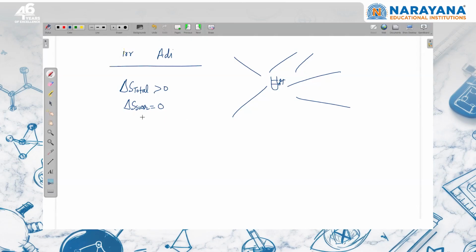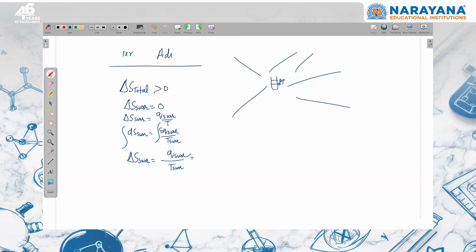So whenever we have to calculate entropy change of the surrounding, we should start with dS surrounding equal to del q surrounding upon temperature. Temperature of surrounding cannot be changed. So if I integrate, I can write that delta S surrounding is equal to, temperature is outside the integration, integration of dq is equal to Q. So Q surrounding upon temperature of the surrounding.